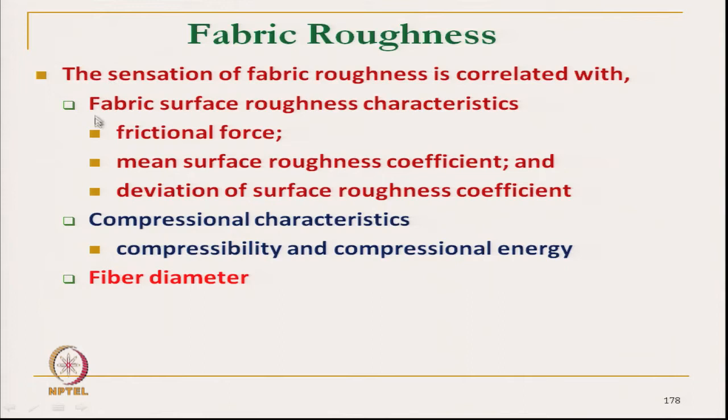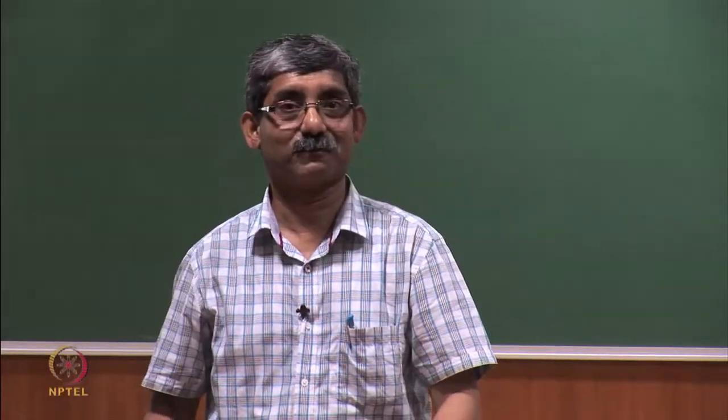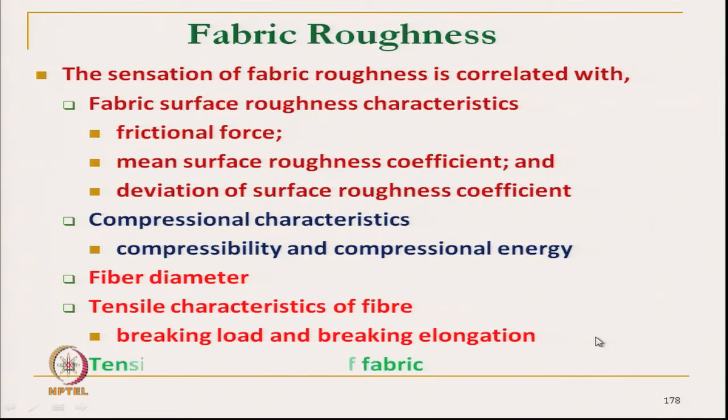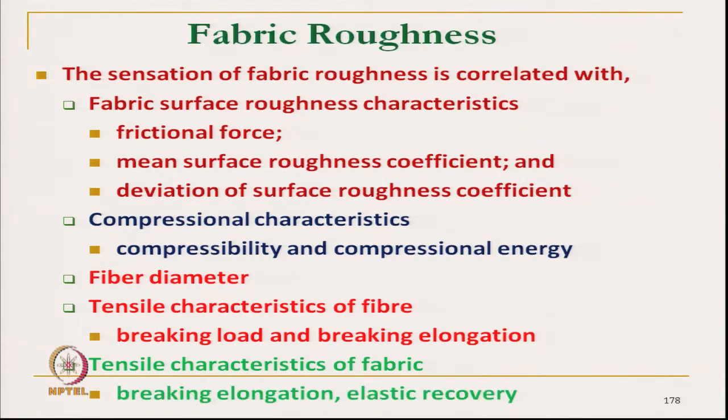Keeping all these parameters the same, if we use a fiber with higher fiber diameter, then we will feel roughness. So, fiber tensile characteristics are directly related with the roughness. A fiber with a higher Young's modulus will give roughness. Then breaking elongation and breaking load, and tensile characteristics of fabric also: a very stiff fabric will give a rough sensation, as will breaking elongation and elastic recovery of fabric.